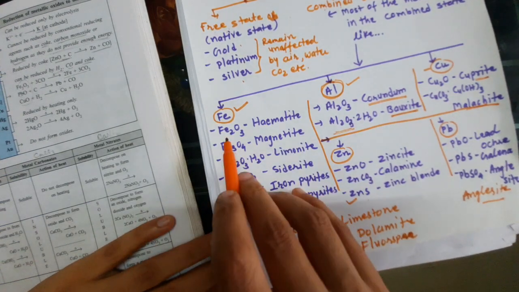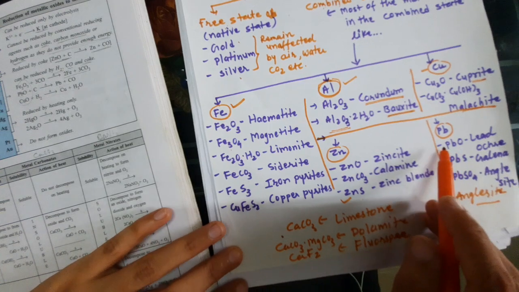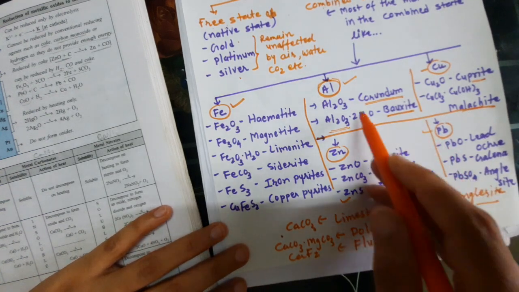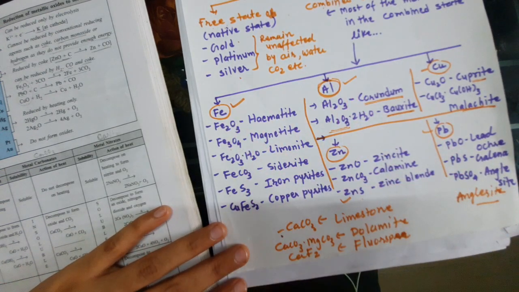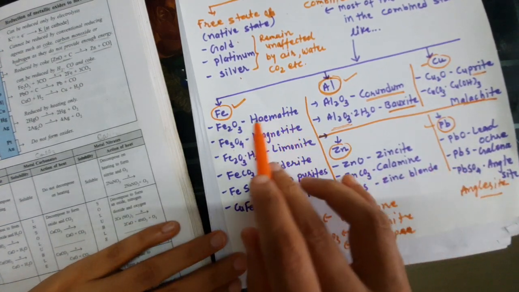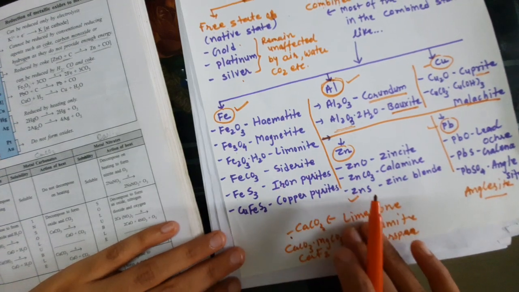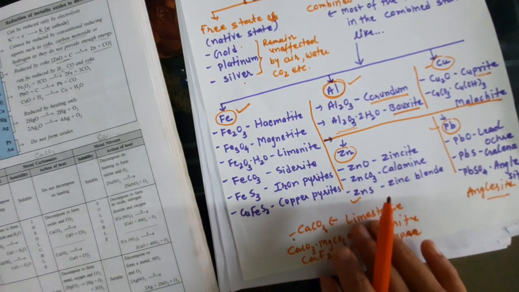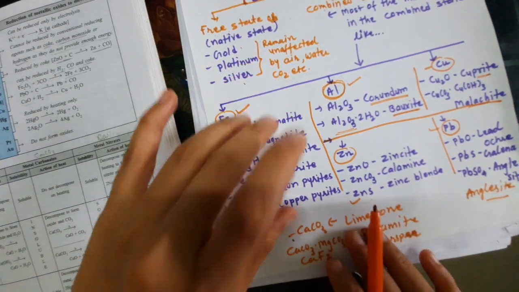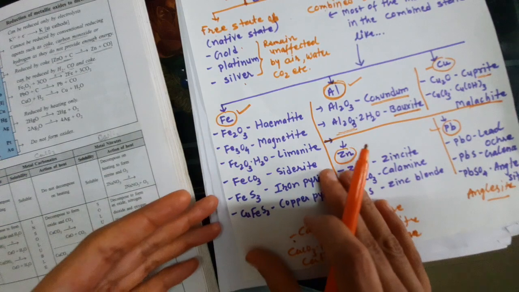Most importantly, iron, aluminium, calcium and lead. These are the very important elements to memorize their combined state formulas. Have you understood this? So here our introduction is over. A 1 mark short question will definitely come from this point.